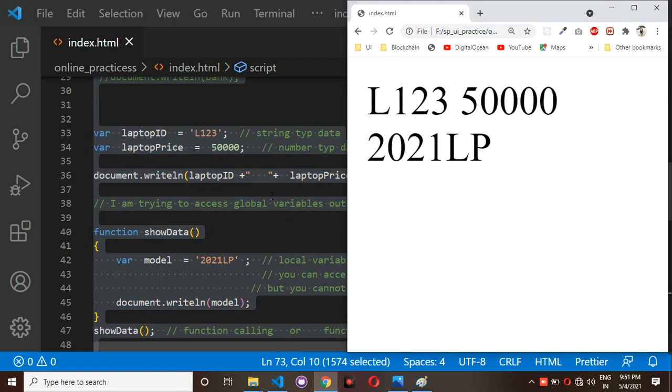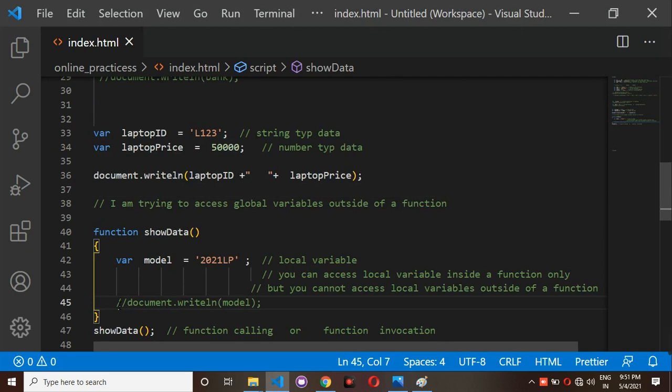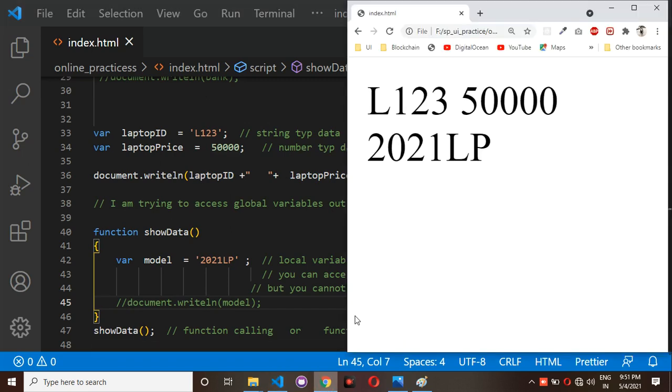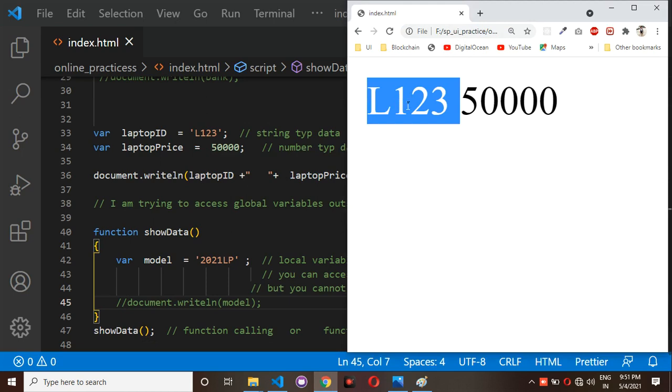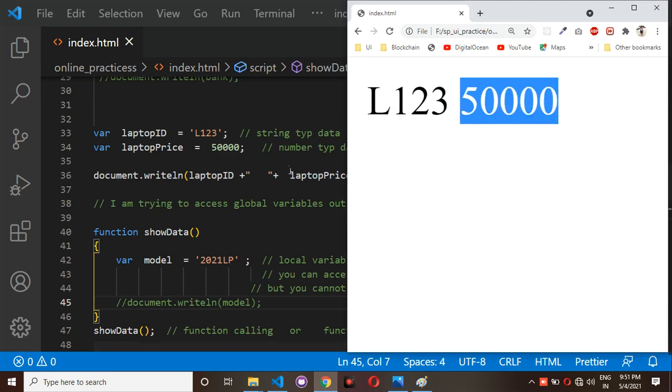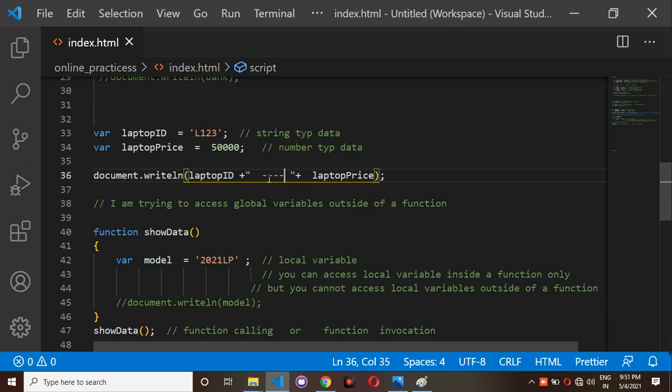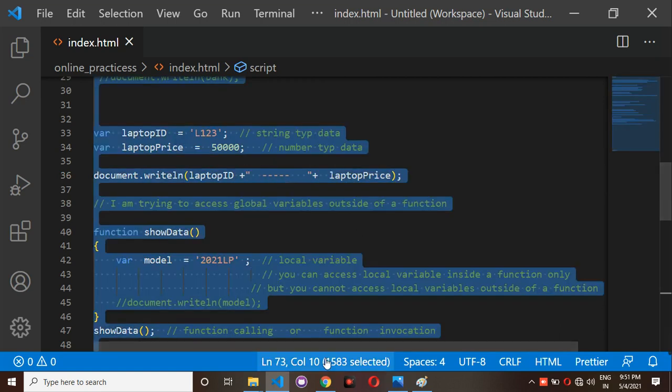First I am commenting this local variable. As of now I am only printing this one, document.writeln of ID number and laptop price. If you check here, you get the laptop ID number, and as well as the laptop price. In between, if you want to display any values, first you have to give the plus symbol, then inside double quotations you write anything you want to keep here.